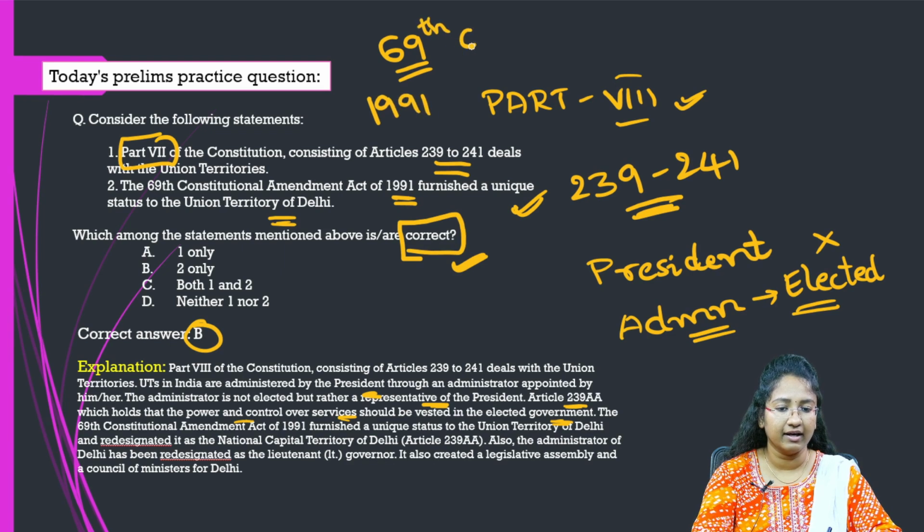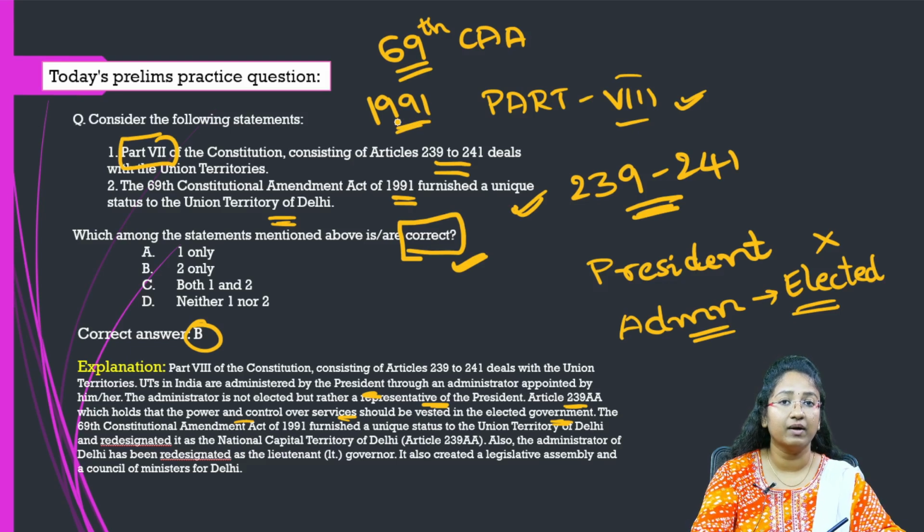The 69th Constitutional Amendment Act of 1991 has provided a unique or special status to the Union Territory of Delhi. It also redesignated the Administrator of Delhi as Lieutenant Governor, that is LG, and created a Legislative Assembly and a Council of Ministers for Delhi.